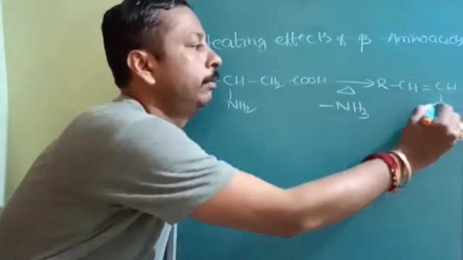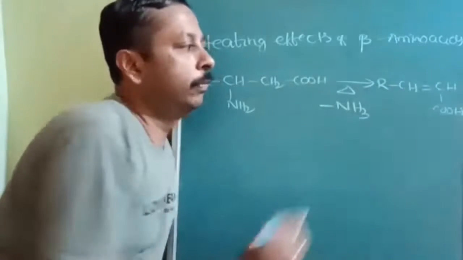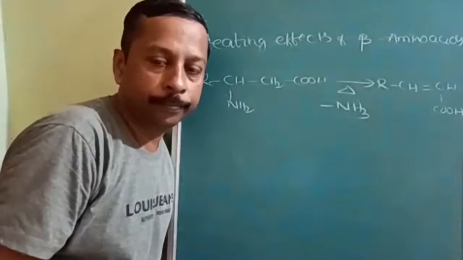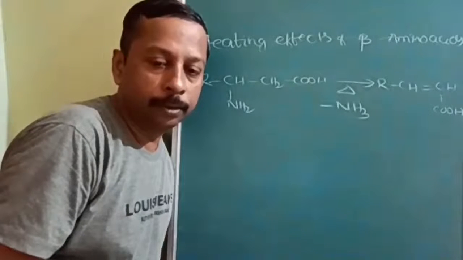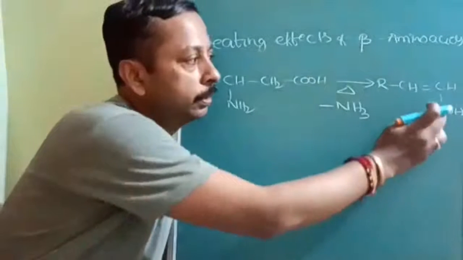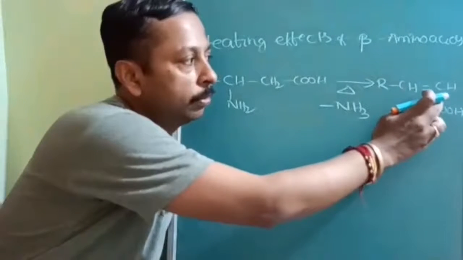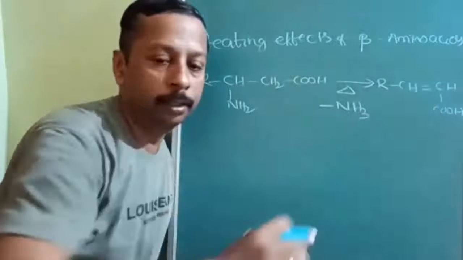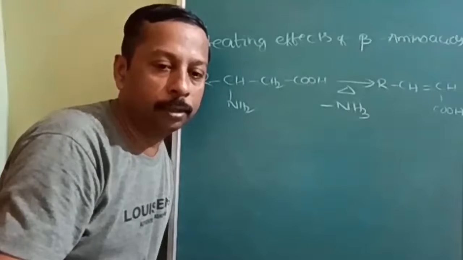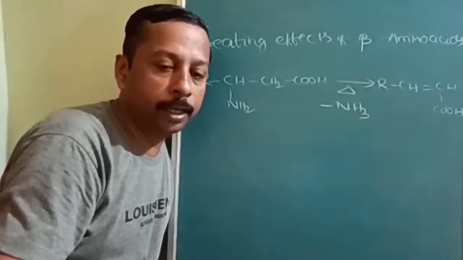Now tell me with the same spirit, why this only? Why not something else? Good. Due to conjugation. See here, is there a conjugation or not? C double bond, single bond, double bond. Okay. Conjugated products are more stable. Therefore, they are very, very stable and are formed.